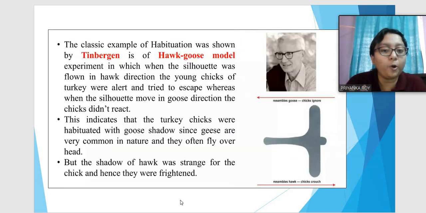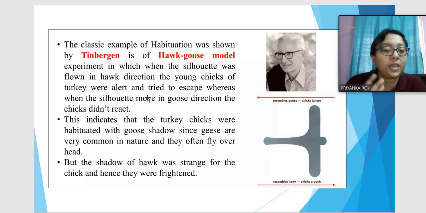Another very important example is Tinbergen's hawk-goose model experiment, in which a silhouette was drawn in the form of a hawk. If you see it in this direction, it's a hawk. If you see it in this direction, it's a goose.